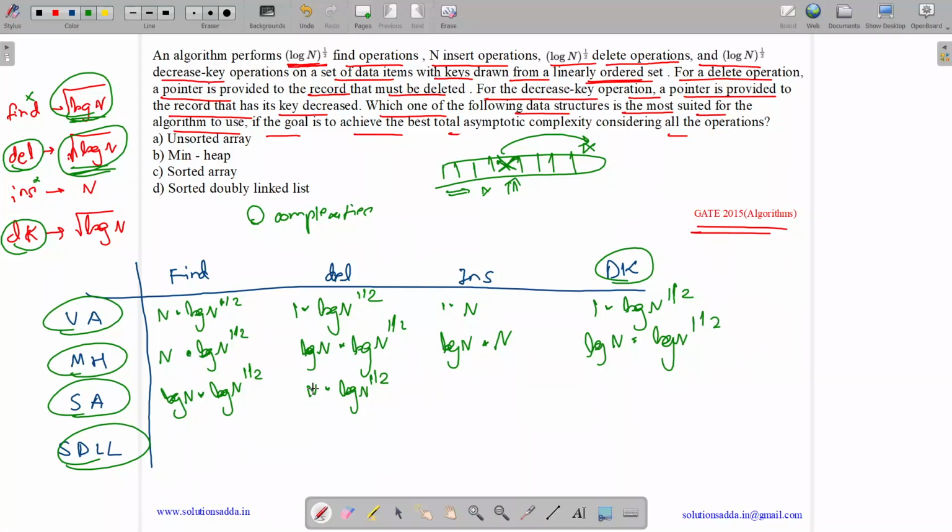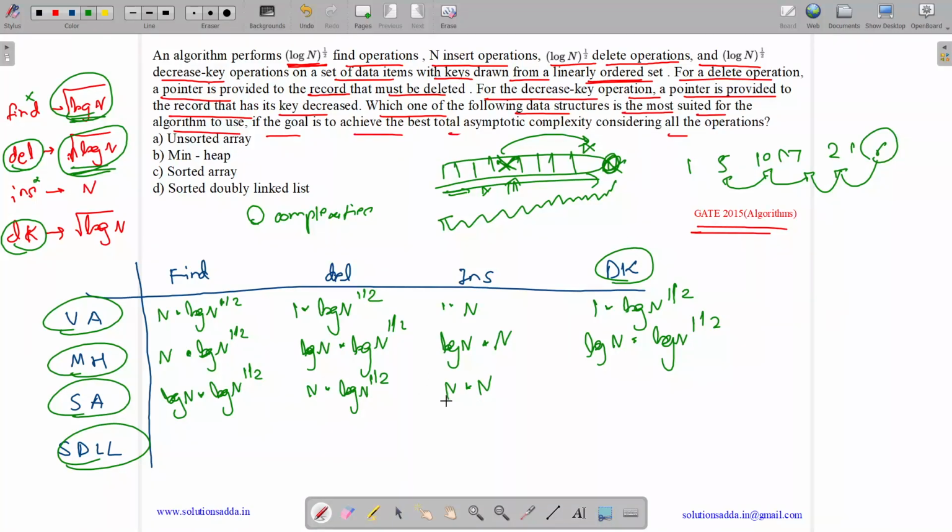Okay, now we have the insertion operation. Suppose we are given a sorted array, so we insert at the end, but we need to perform one pass of the insertion sort, as we need to check at which position that new item should come. Let us suppose it was 1, 5, 10, 17 and 21, and we added 6. Then we need to check whether 6 is less than these, and it will take in worst case order of n time. So complexity is n for one insert, and for n inserts it's multiplied by n.